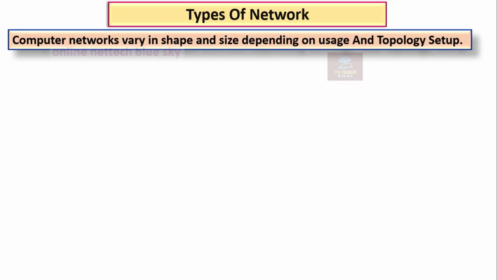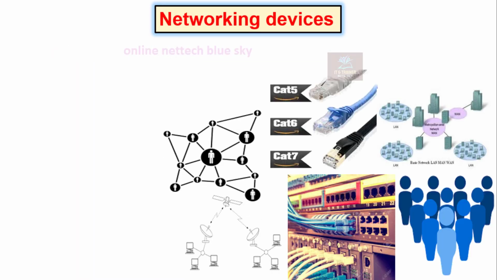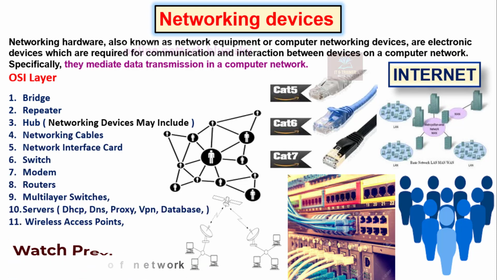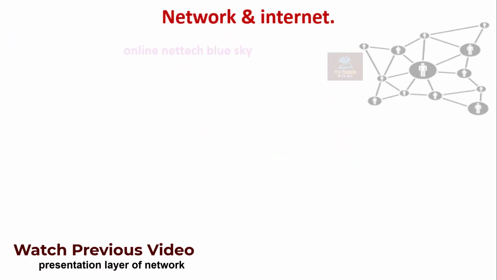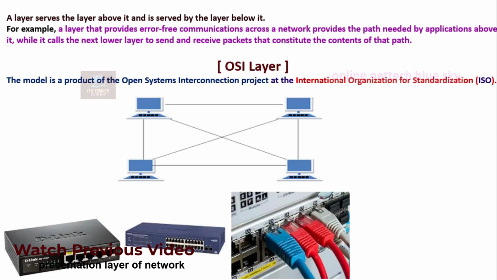In my previous videos I covered the types of networks, such as LAN, PAN, CAN and WAN, and the different types of network devices available. Without networking devices you cannot start up. I have already created all of these videos. Watch the previous videos before this one to understand the difference between the network and the internet, what a network gateway is, and what the OSI model is. Understand the OSI technology and why it was created.